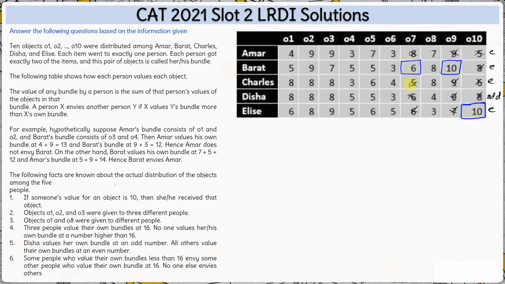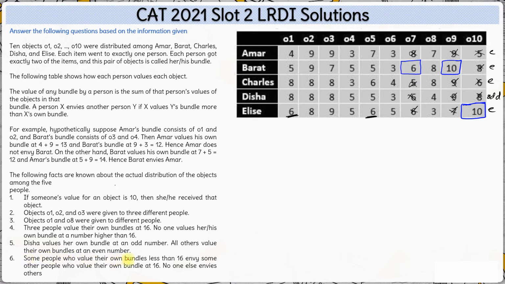Similarly, if we look at Elise, one of the objects, object 10, she values at 10 points. The other object should also be an even number so that the total value of her bundle is an even number. So the other even numbers are 6 and 8. 10 plus 8 is obviously not possible because that will give you a value of 18, which is not possible. So Elise might have either object 5 or object 1. We can't be sure as of now. Okay. So let's just leave this here. Next is the last point.